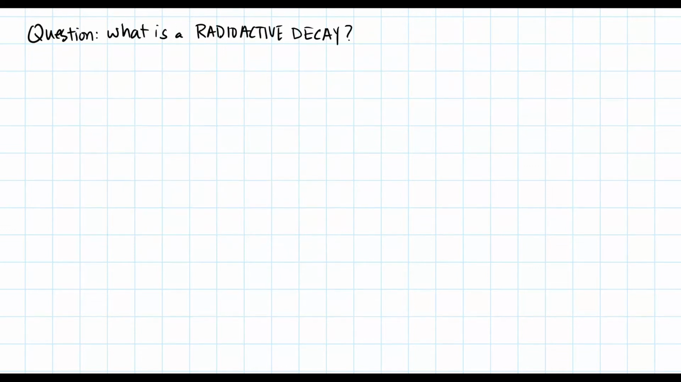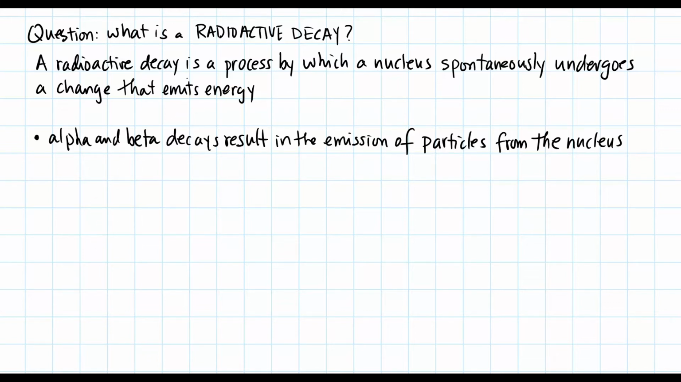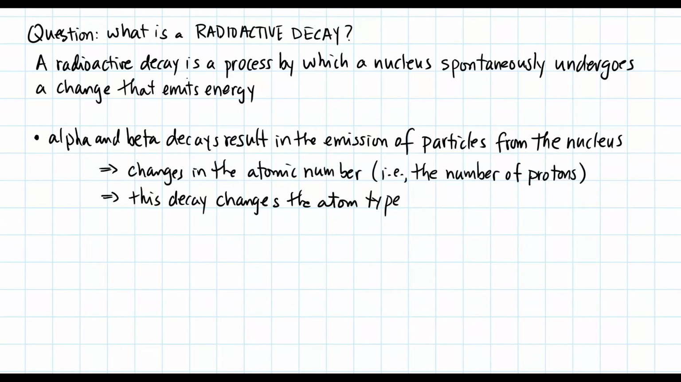Question: what is a radioactive decay? A radioactive decay is a nuclear process by which a nucleus spontaneously undergoes a change. That means either the number of protons change or there's a jump from a higher to a lower energy, and in that process, energy is emitted by the nuclei. Alpha and beta decays result in emission of particles from the nucleus. This means that with these decays, it changes the atomic number. Remember, the atomic number is the number of protons, but if it changes the atomic number, then this decay changes the type of atom that it started with.